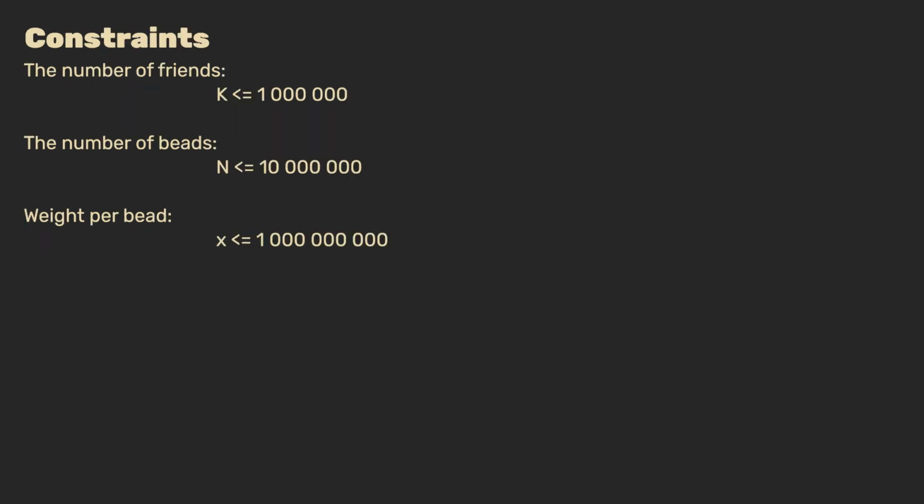Now for the inputs and constraints. We will be given the number of friends, K, which shall be at most 1 million. Additionally, we will be getting the total number of beads in the necklace. There can be at most 10 million. Finally, for every bead we will get the weight. The weight of a single bead can be as large as 1 billion.